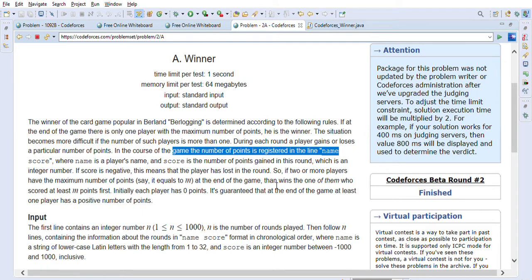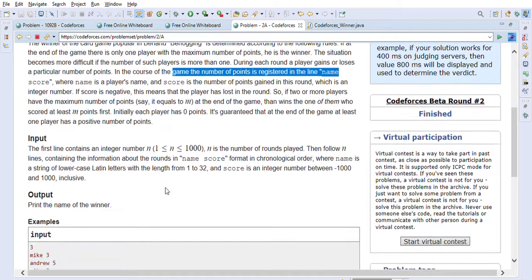So basically, if there are multiple players who have the same number of points at the end of the game, then whoever scores those points first is the winner. Basically, that's what they are saying. Initially, each player has 0 points. It's guaranteed that at the end of the game, at least one player has a positive number of points. So this is the problem description.